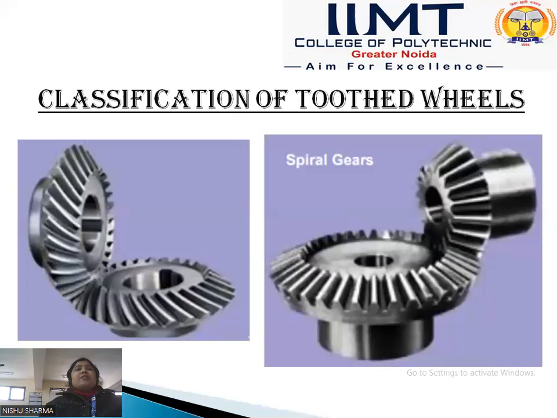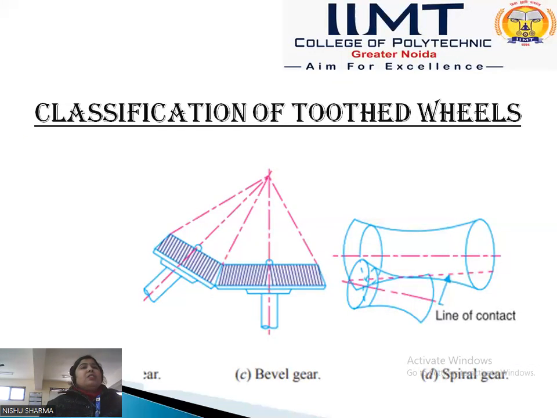The next classification, according to the position of the axis of the wheel, is the non-intersecting and non-parallel gear. The example of this is the spiral gear, in which non-coplanar shafts are connected by the gears. These gears are called skew bevel gears, or spiral gears, and the arrangement is called screw gearing, or spiral gearing.